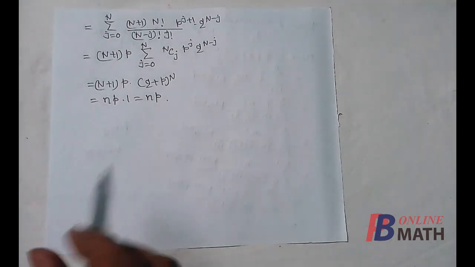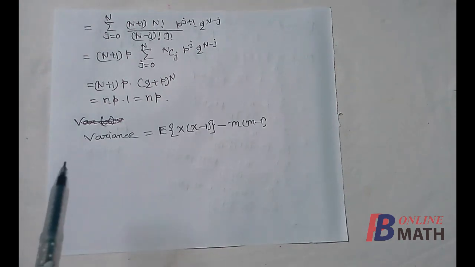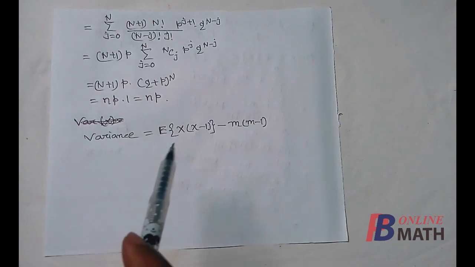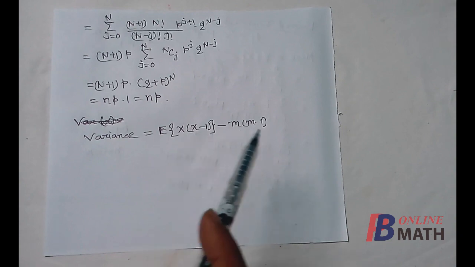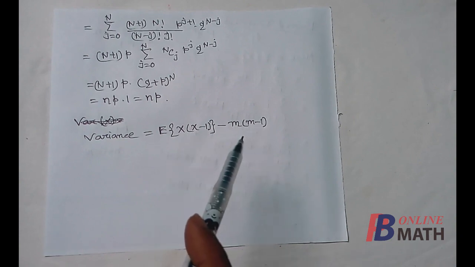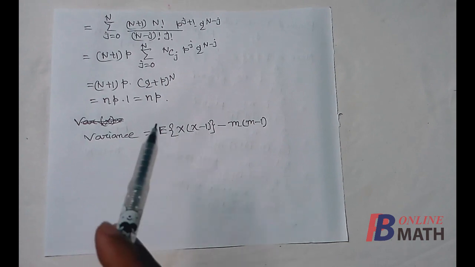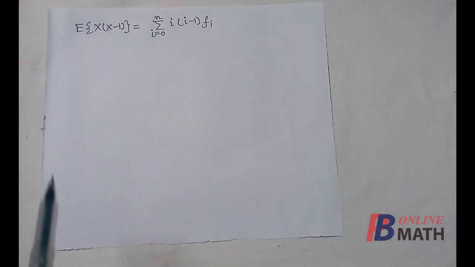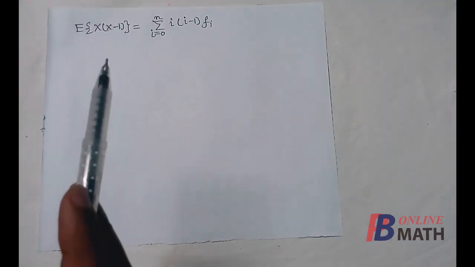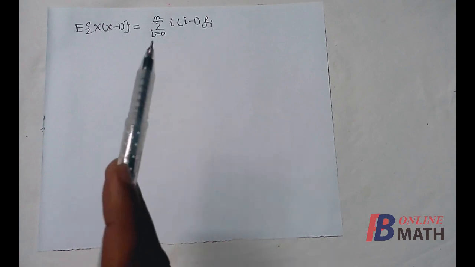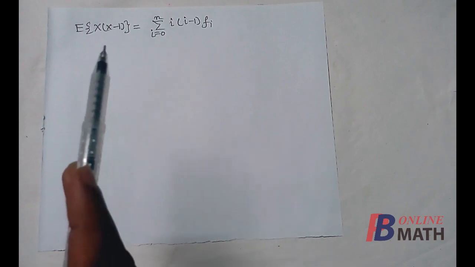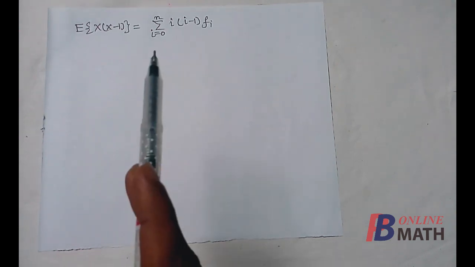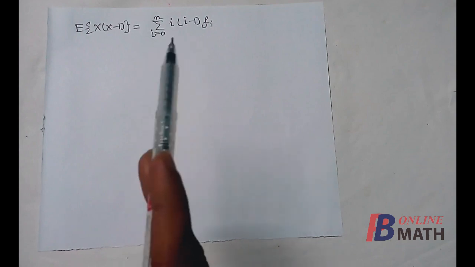Next we shall find the variance. To find the variance of binomial distribution, we shall use this formula, E of x into x minus 1 minus m into m minus 1, where m is the mean of binomial distribution, which is np. We have already obtained this, so just we have to find this quantity. Now the formula of E expectation of x into x minus 1 is given by this summation over I from 0 to n, and here g of x function is x into x minus 1, so this is I into I minus 1 multiplied by fi.